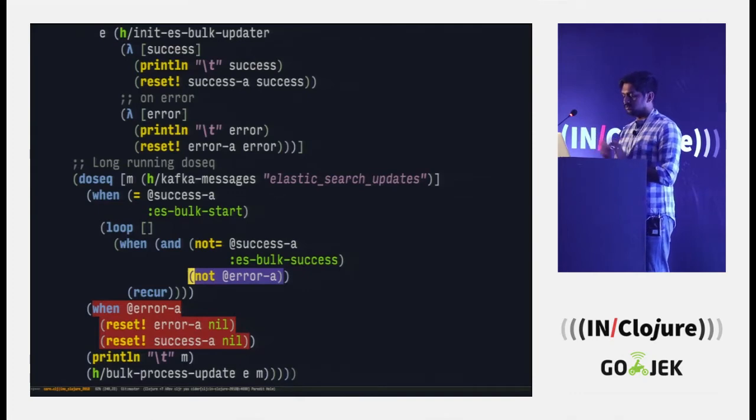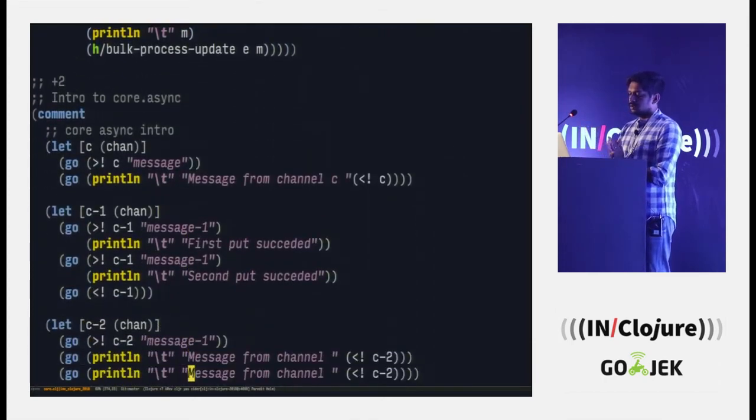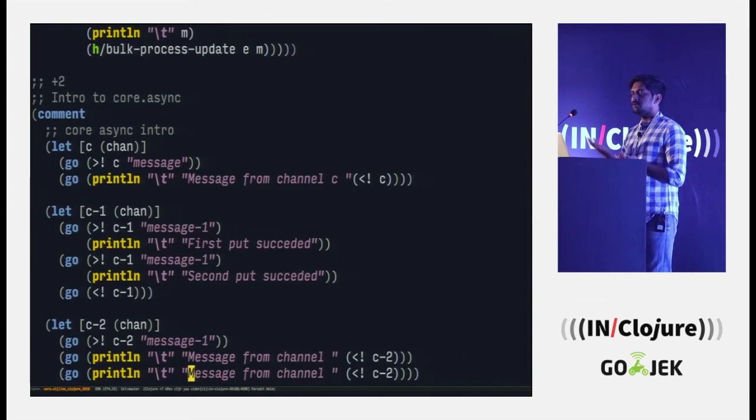We need something more. So let's take a step back and try to understand core async. I don't know if we should go through this, or is everybody comfortable with core async? Do they know what this code is doing? Raise your hands. Okay, so we'll quickly go through this. Basically what core async lets you do is talk between two processes.